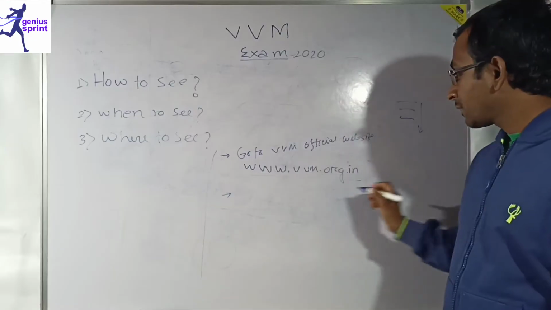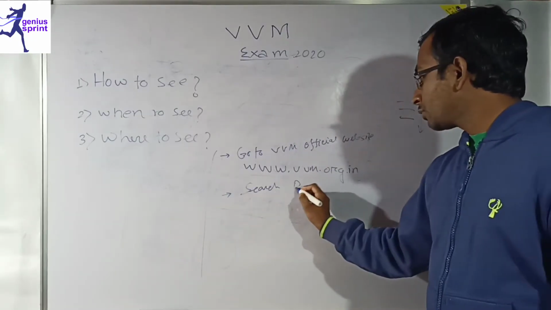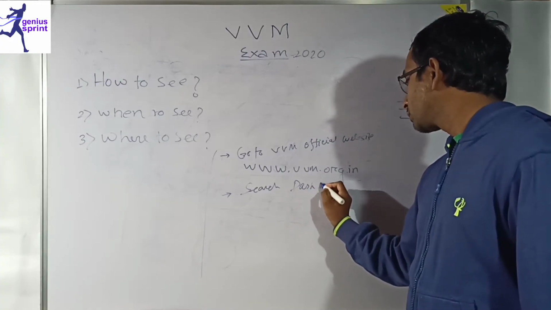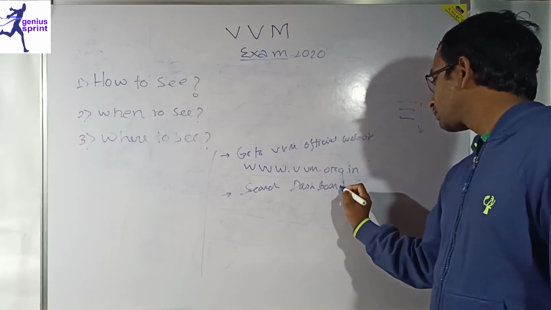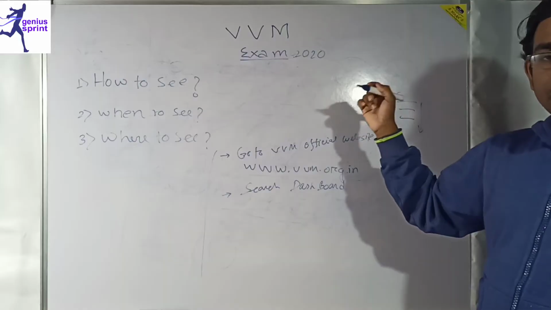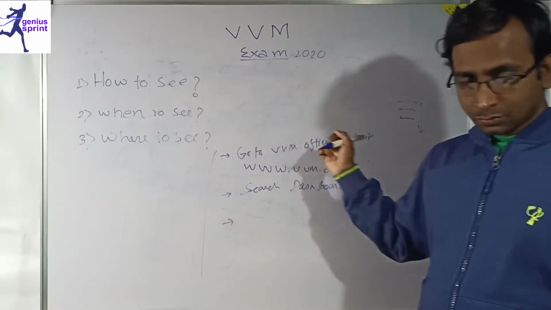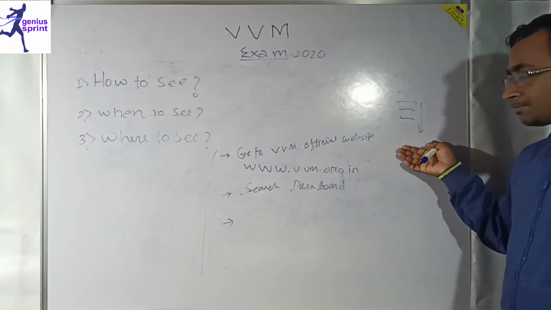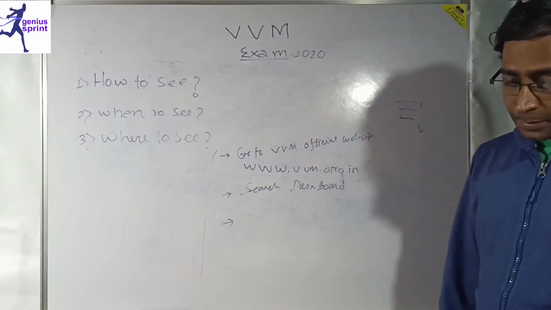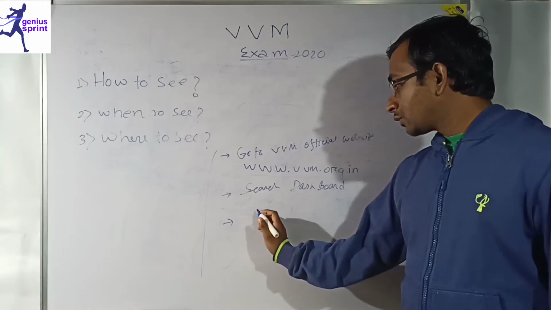You have to search for this result on the dashboard given on the right corner of the website, and then go to whatever name is given there. I think it will be given in PDF format, so you have to see this PDF.